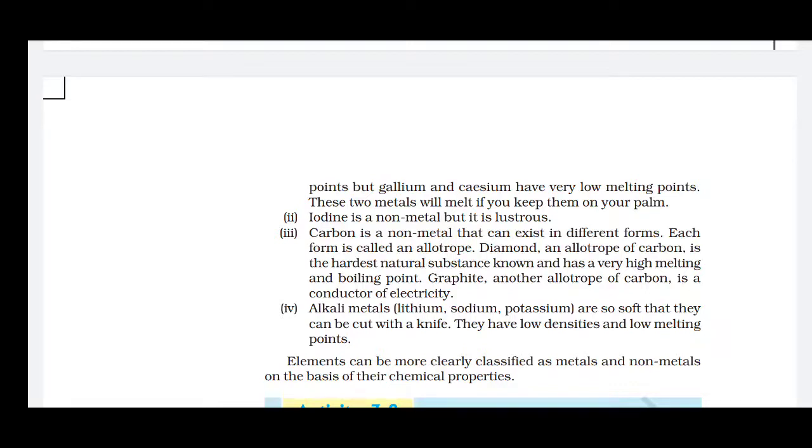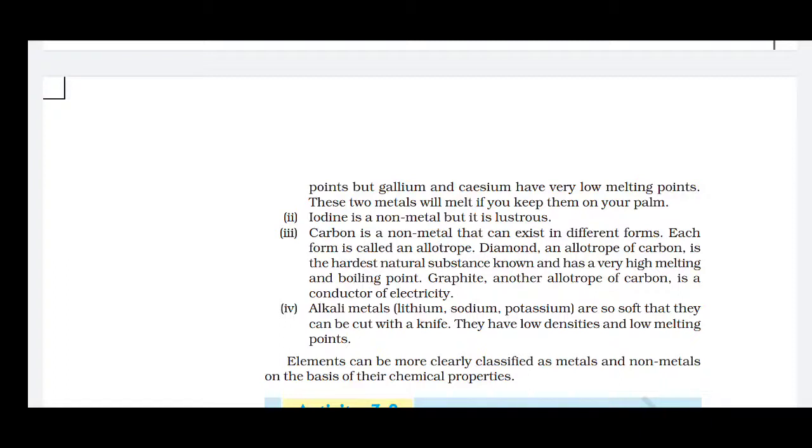Generally we discuss that non-metals are non-lustrous, not shining, but iodine is a non-metal which is lustrous. Carbon is a non-metal, but it can exist in different forms. There are different allotropes of carbon, which means they have different physical and structural properties.